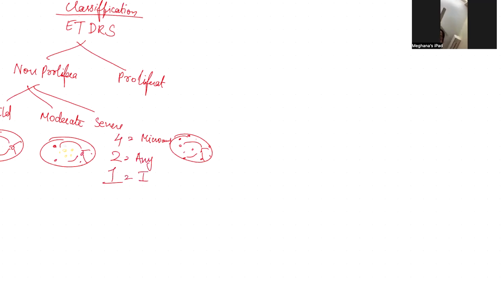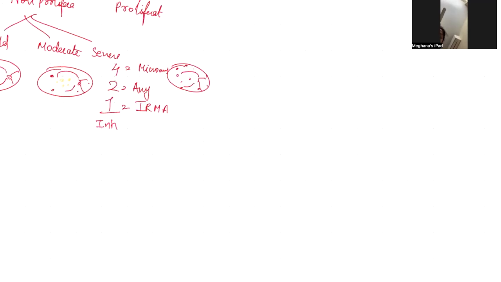Coming to what is IRMA? IRMA is nothing but intraretinal microvascular abnormalities. These are tiny vascular changes seen at AV junctions between the arteries and veins, especially in the capillary regions.